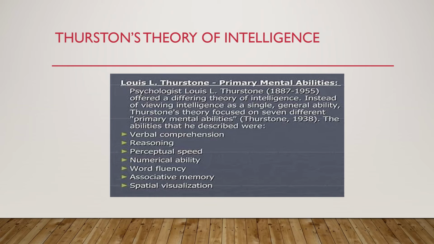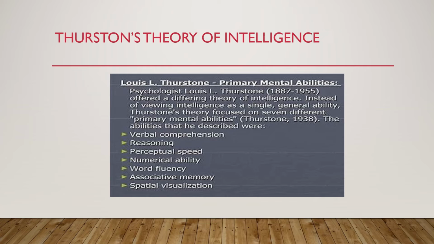So next is Thurston's theory of intelligence. Louis Thurston said that there is no two or three, there are multiple levels of intelligence. So he came up with 7 primary mental abilities. According to psychologist Louis L. Thurston, instead of viewing intelligence as a single general ability, he offered a varying theory of intelligence.